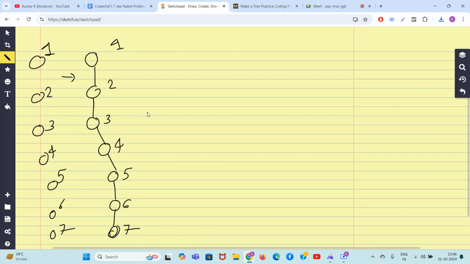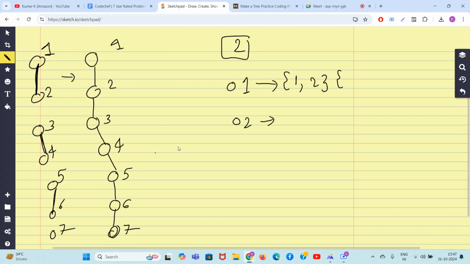So if you want to do this, then the answer is always 2. You can always do this in two operations. How? You will use the alternate method. In a first operation, you will use the edge 1 comma 2. Then nothing should be common, right? If I use 1 2, I cannot use 1 and 2 again in the same operation 1. So I will use 3 4, then 5 6. So 1 2, 3 4, 5 6. That's it.